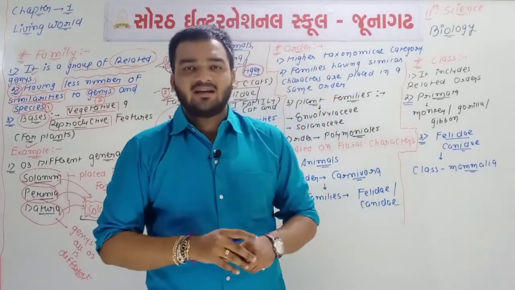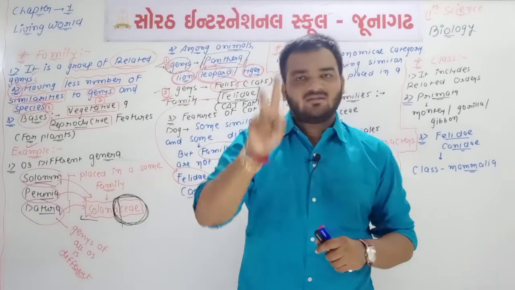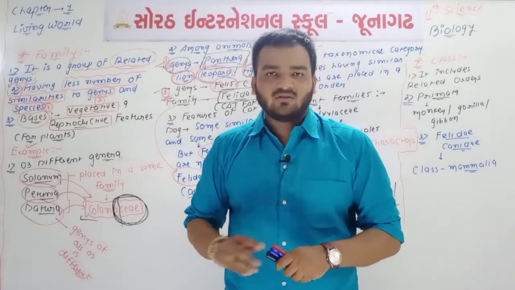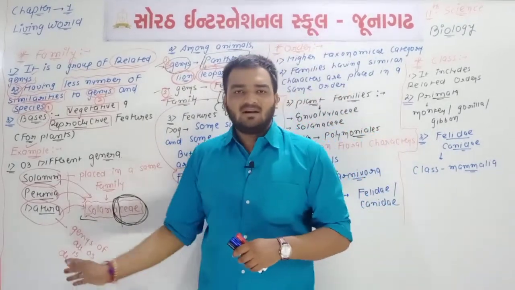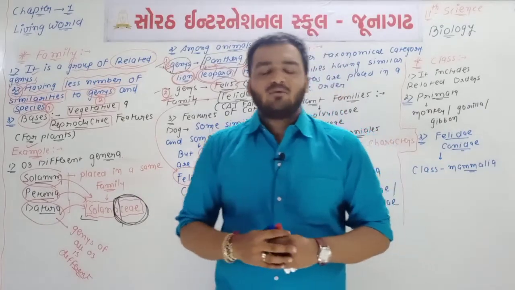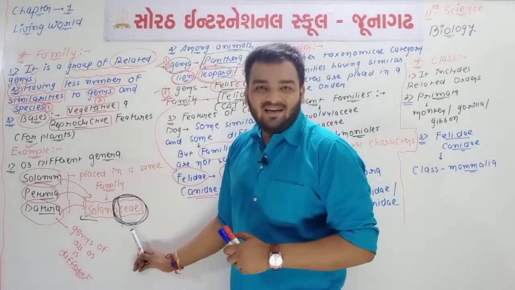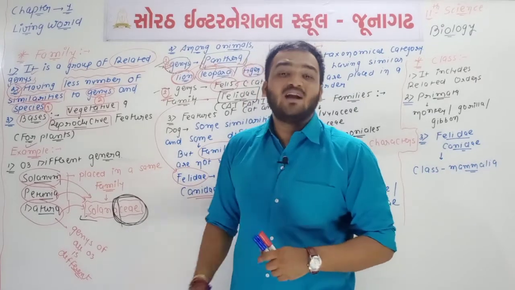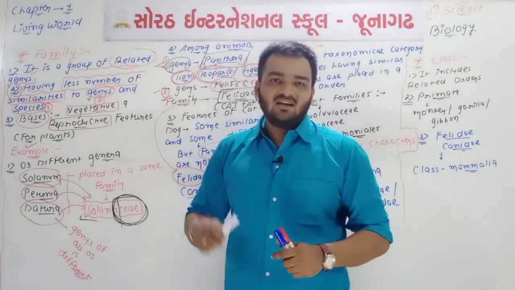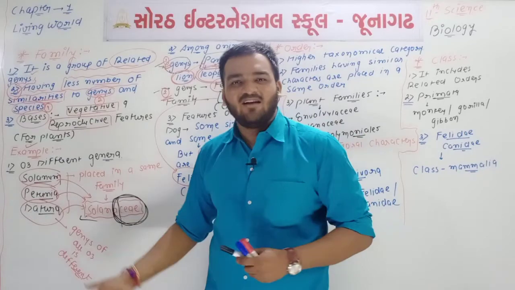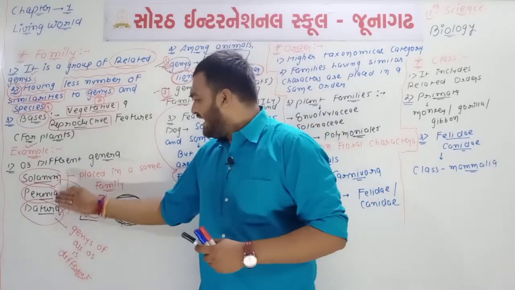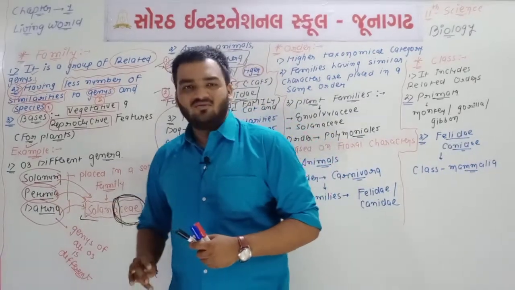So two features are there. First one is vegetative and second one is reproductive features. Now see, if we talk about example number 1, the one plant family, the name of this plant family is Solanaceae. Okay, what is the name of the plant family? The name is Solanaceae. This family has different types of genera like Solanum, Petunia and Datura.